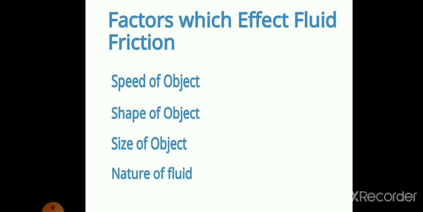Okay. So for example, water is thicker than air. So there is more friction in water compared to air. That means fluid friction is more in water and less in air. If we compare water and air, fluid friction is more in water. So this is why an aeroplane moves faster than a ship.